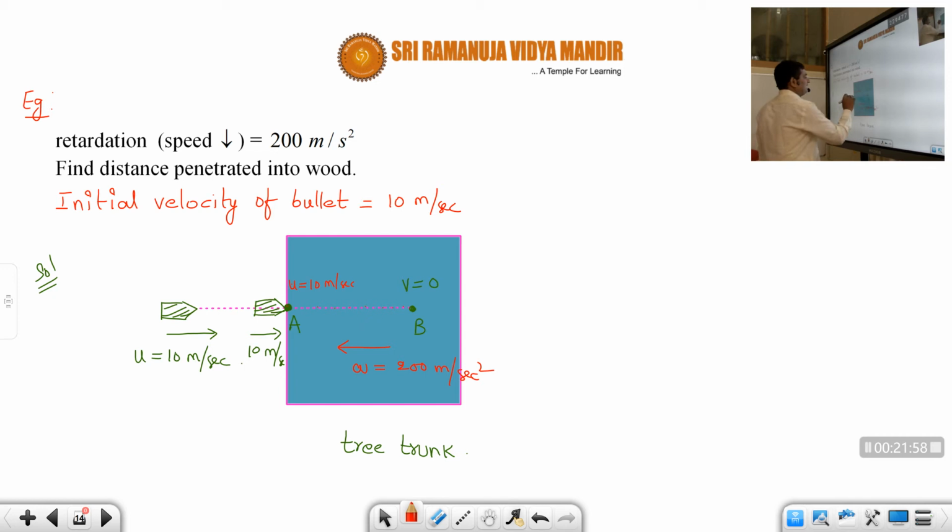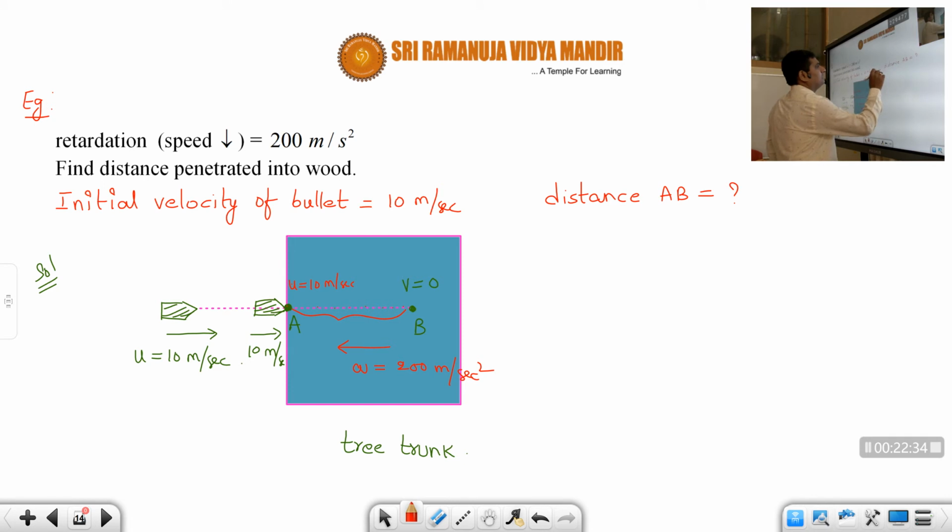Now what is this distance AB, the distance penetrated into the wood? The bullet has penetrated into the wood. That means we have to calculate the distance AB, students. Now here, is the object traveling in a straight line with a U-turn or without a U-turn, students? Here it cannot take a U-turn, correct or not? It will not take a U-turn. Its speed will decrease, and then it will become 0. So it will travel only along a straight line.